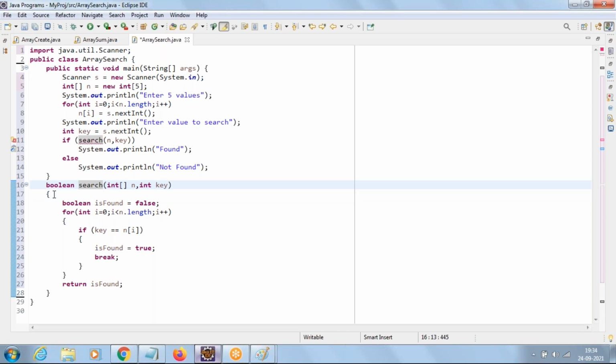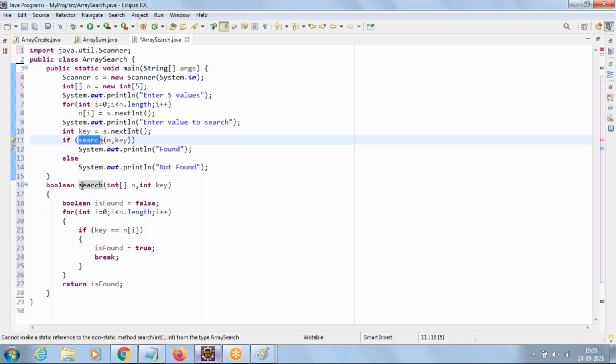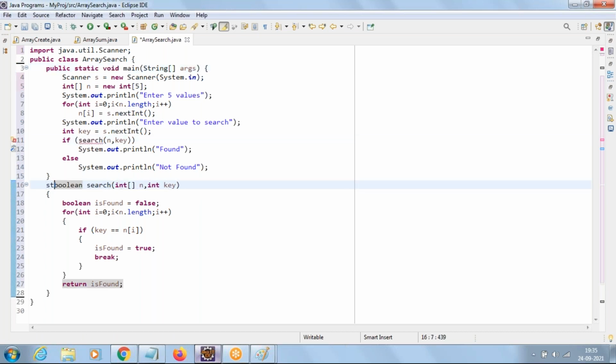That's it. Now one more point. Yesterday we discussed, in a static method, if you call any method directly, then the method also should be what here? Static. Yes. A static method can access only other static members. Clear everyone? This code, how to write by using methods? Yes. Right.